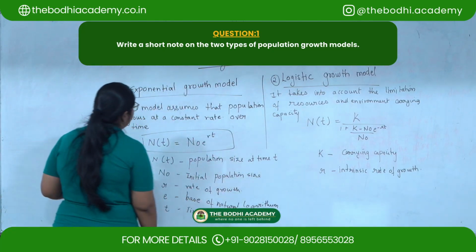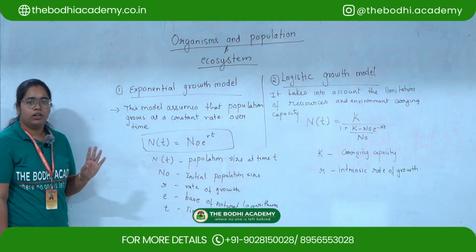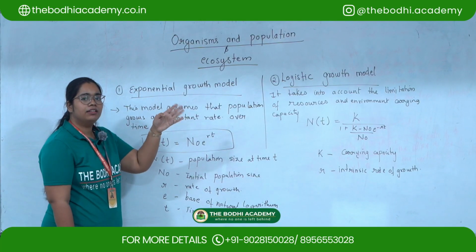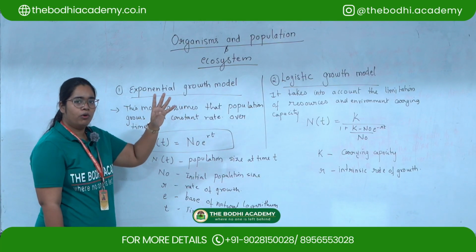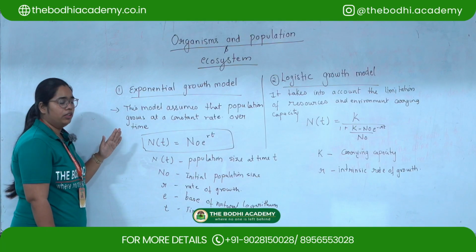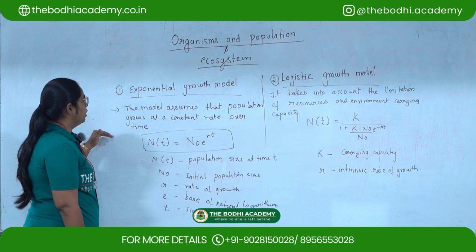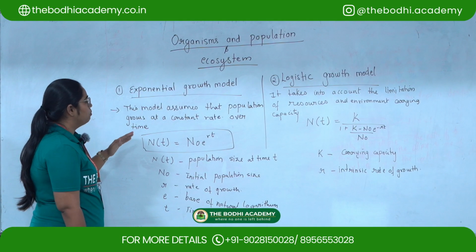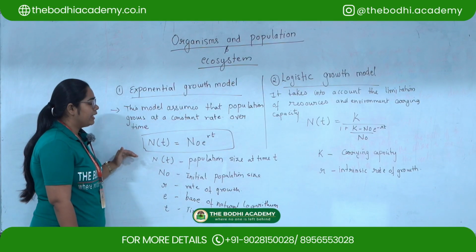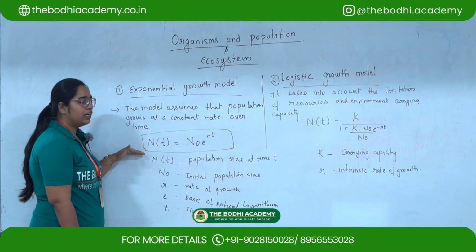So there are two types of population growth model. The first one is the exponential growth model and the second one is the logistic growth model. So first, let us look at the exponential growth model. This model assumes that population grows at a constant rate over time, and this can be given in equation form.